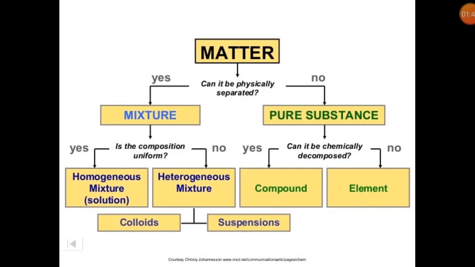Now we will come to the classification. As you see, matter can be classified chemically as mixtures and pure substances. A mixture is of two types, homogeneous and heterogeneous. Generally, in homogeneous we study true solutions, while in heterogeneous, colloids and suspensions. Pure substances are elements and compounds.